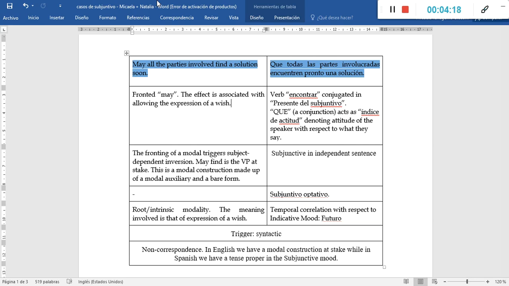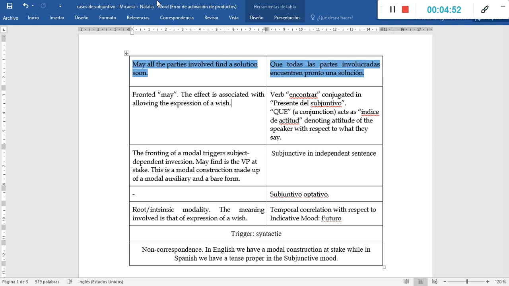What you must remember is that in this case, what is under analysis is the whole verb phrase, may find. So you cannot refer only to may alone, but rather to may find. So this is an instance of a modal construction that is made up of the modal auxiliary may plus the verb form of the verb find.